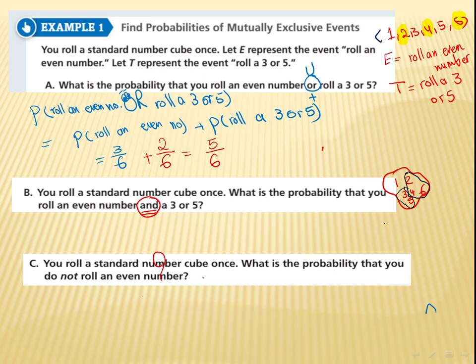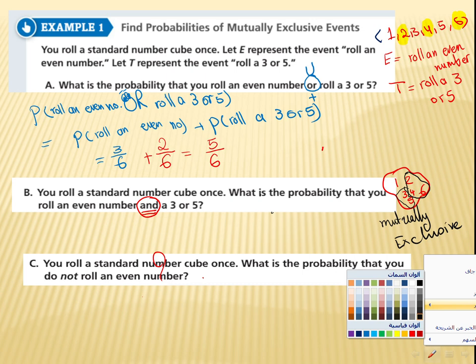Do we have something in common between them? No. This kind of event, we call it mutually exclusive. What do we mean by mutually exclusive? That means no overlapping area, nothing in common. Okay. So here, this end, it's going to be 0. Why? Because it's impossible to happen.